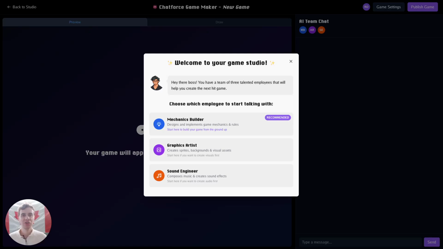Chatforce gives you your own virtual video game studio made up of AI agents. The AI agents work together to build your dream video game idea. Let's see what it looks like to use Chatforce.